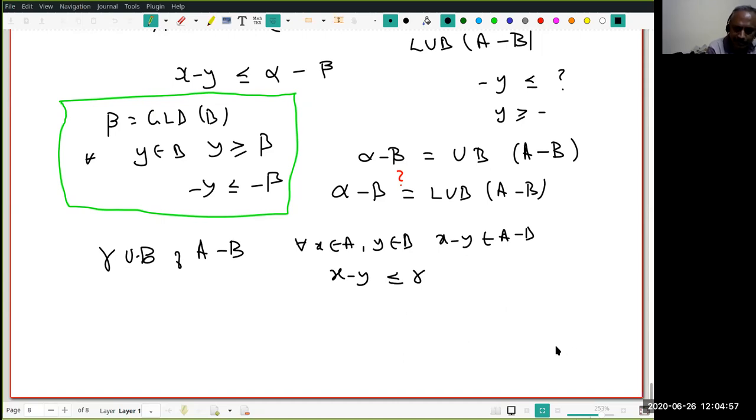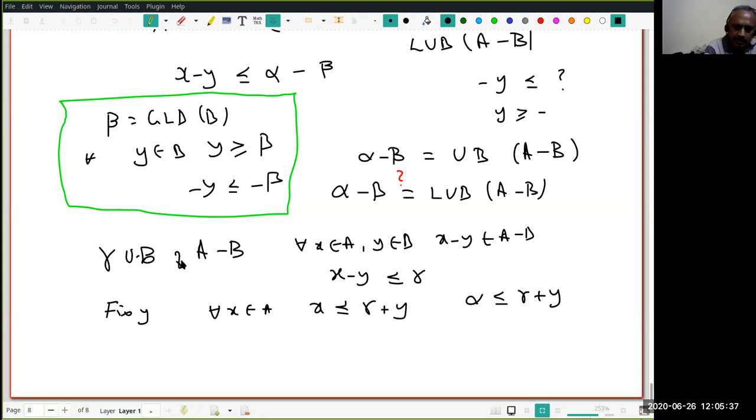Now I'm sure all of you know what I'm going to do. Can somebody guess? Yes. You fix x or fix y, sorry, fix y. If I fix y, what I have shown, for all x in A, is x is less than or equal to gamma plus y. You understand that? Therefore, this shows gamma plus y is an upper bound of A, and alpha is the least upper bound of A. Therefore, what do I conclude? Alpha is less than or equal to gamma plus y. Is it okay? Very good.